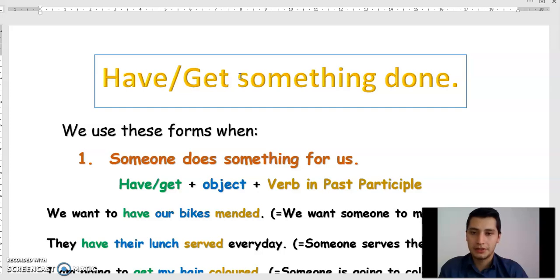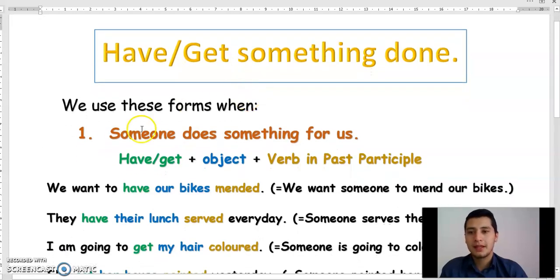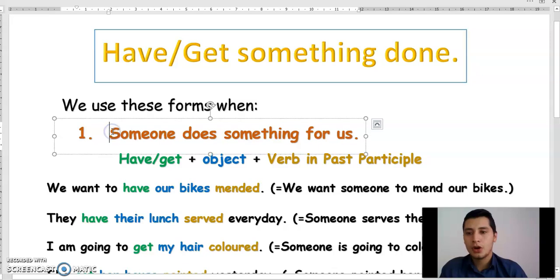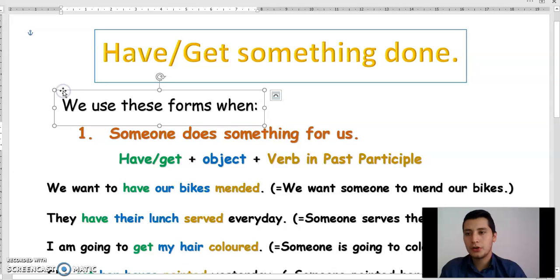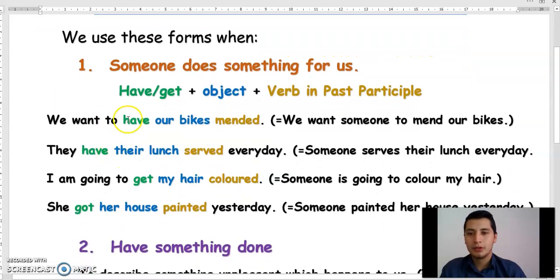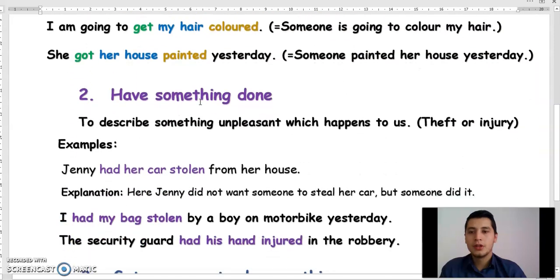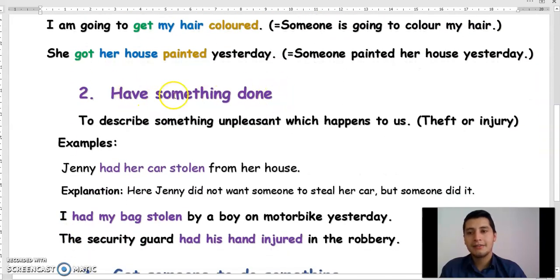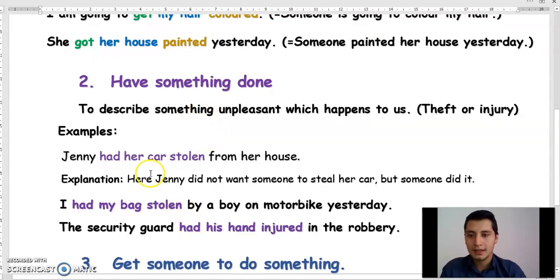when this class finishes. First of all, I am going to explain the general use of have and get something done, and I am going to give you some examples, and I am going to explain with each color that I have in here all the functions, okay? And after that, I am going to give you the second use, have something done. And I also have some examples in here, as you can see. So I am going to be explaining this, okay?